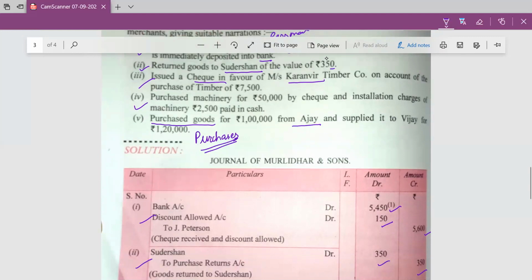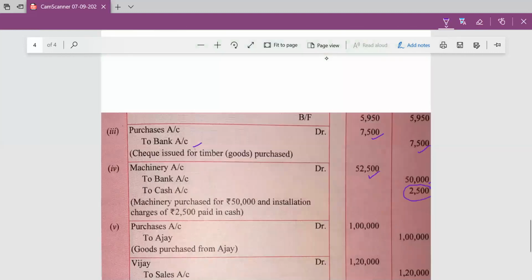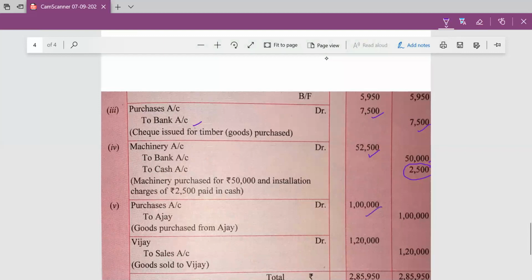Goods purchased from Ajay. Here cash word is not given. It means goods purchased from Ajay on credit. And Ajay's personal account, debit the receiver and credit the giver. Ajay is giving the goods. Purchases account, debit to Ajay 1 lakh.